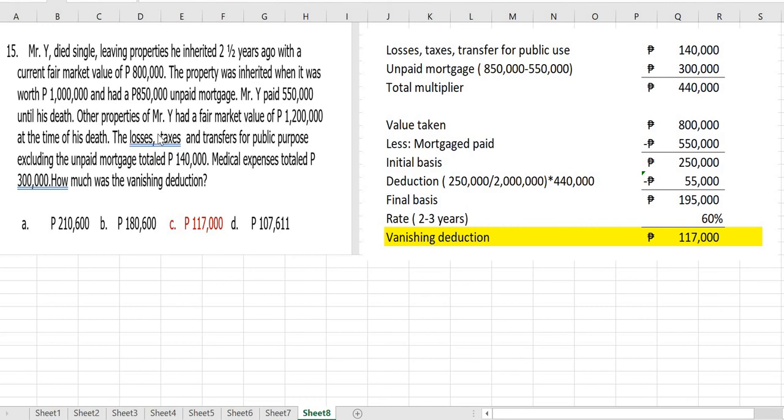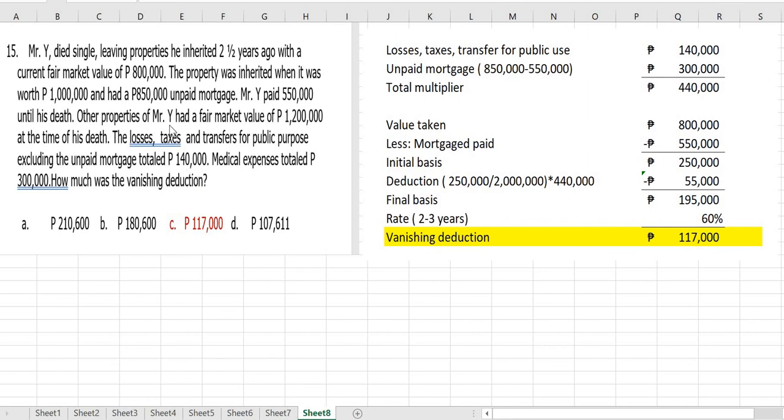Mr. Y paid 550,000 until his death. Other properties of Mr. Y had a fair market value of 1.2 million. At the time of his death, the losses, taxes, and transfer for public use, excluding the unpaid mortgage, totaled 140,000. Medical expenses totaled 300,000. So how much was the vanishing deduction?